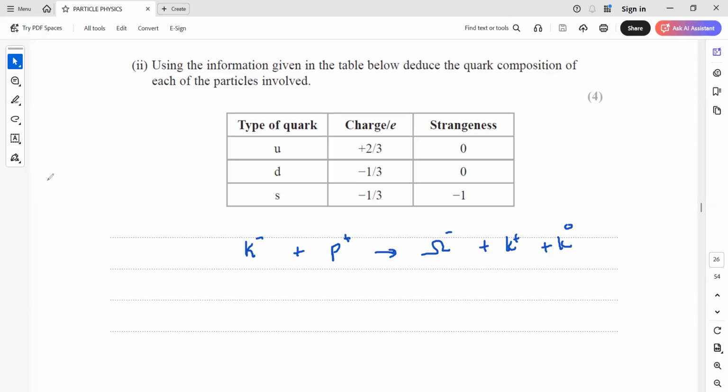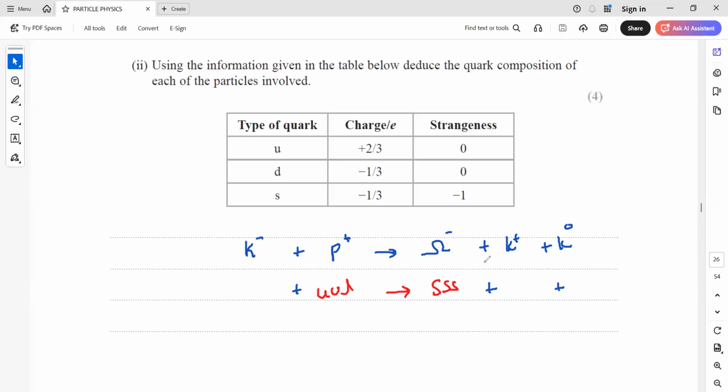Now we know the composition of a proton: up, up, and down. And we know the composition of the omega, which is strange, strange, and strange. 3 strange particles are there. And they mention that the K negative is a meson. So definitely if K negative is a meson, K positive will also be a meson, and K neutral will also be a meson. Meson means a combination of quark and antiquark.